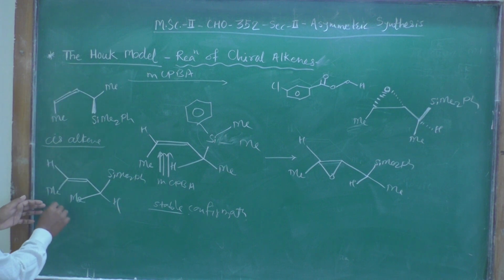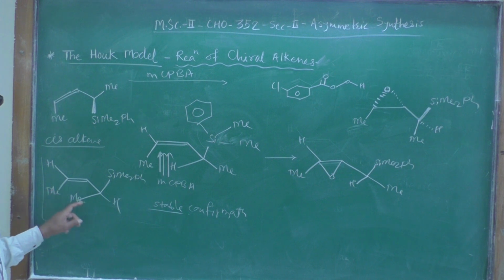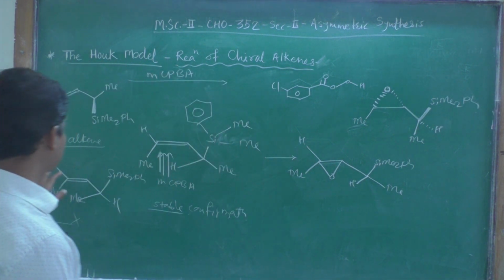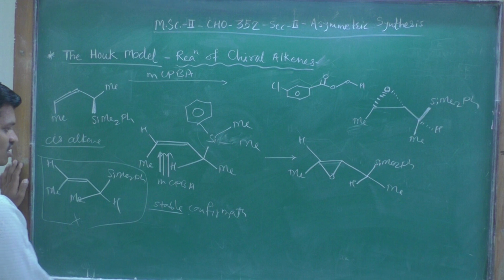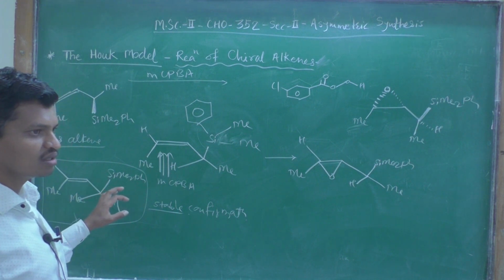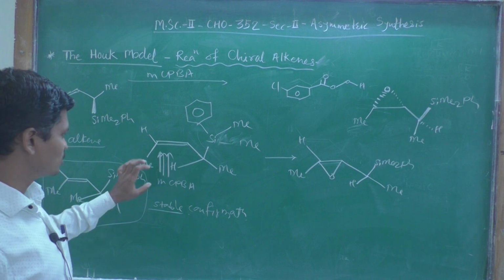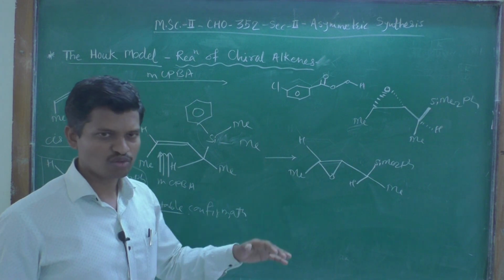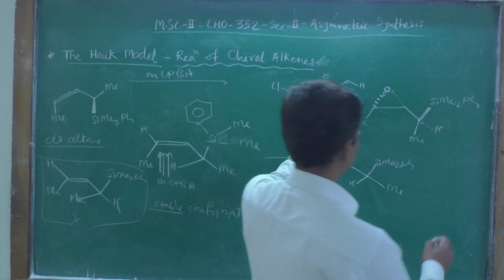is suggesting that this conformation is highly unfavorable, because the two methyl groups on the 1,3 carbon atoms, 1, 2, 3, are closer to each other, so they will create more repulsion and more steric hindrance. So this conformation is not possible for the reason of stability, and the other will be the more stable conformation and it will result in the formation of such products. No doubt the other epoxide may form.